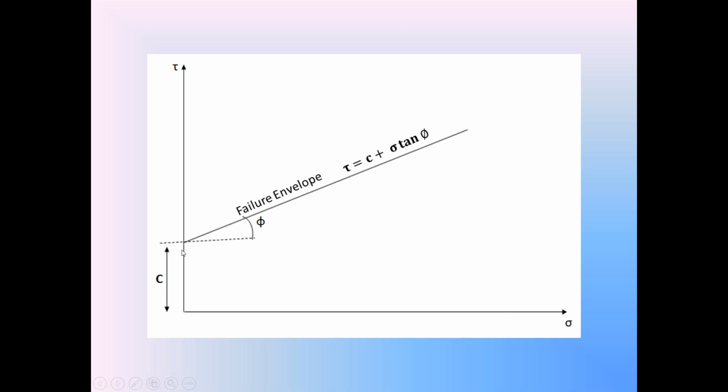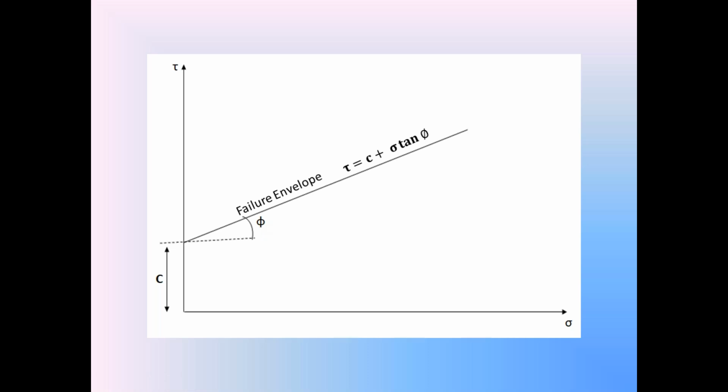This intercept on the y-axis from origin up to this point of intersection indicates the cohesion of the cohesive soil, attraction between the cohesive soil particles. And also the failure envelope in the cohesive soil makes an angle phi with horizontal. This is the angle of shearing resistance of the cohesive soil. With the horizontal, the failure envelope makes an angle phi.